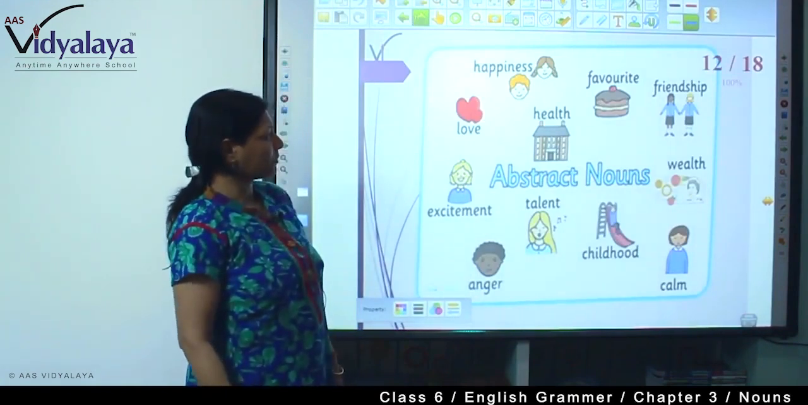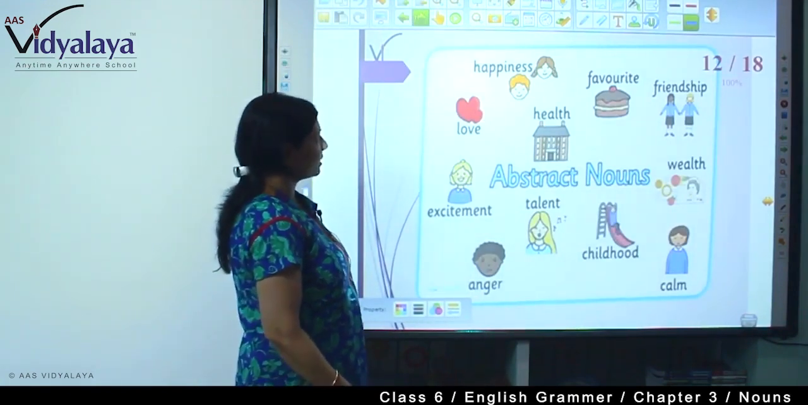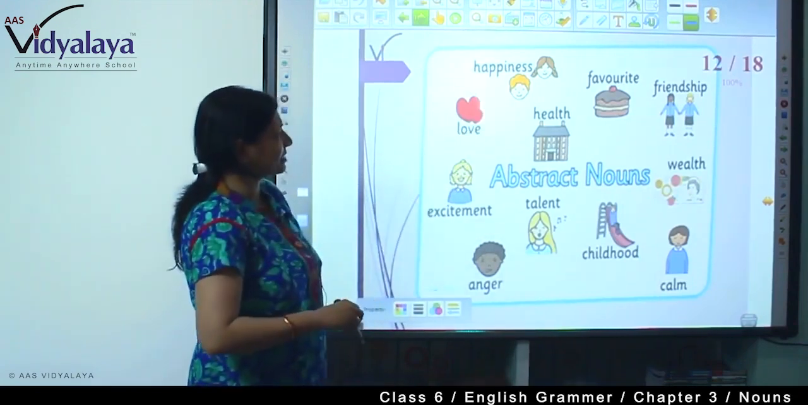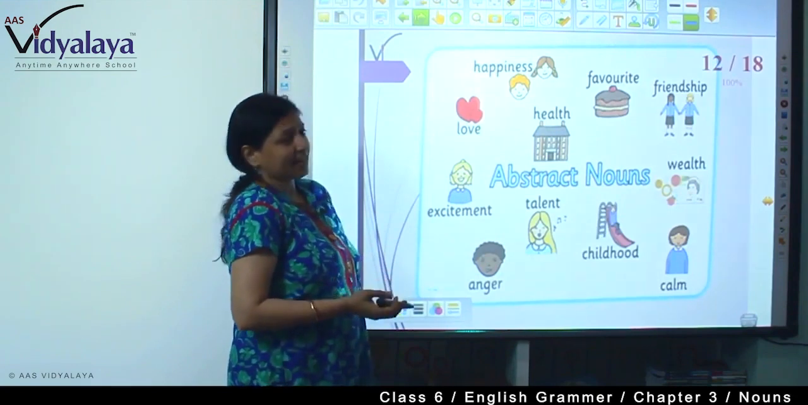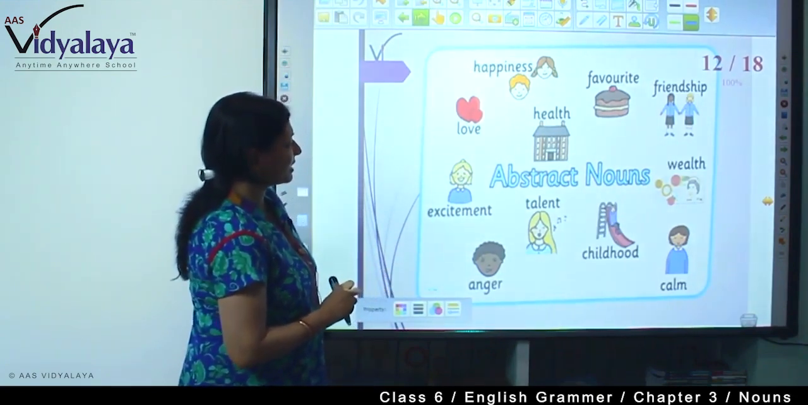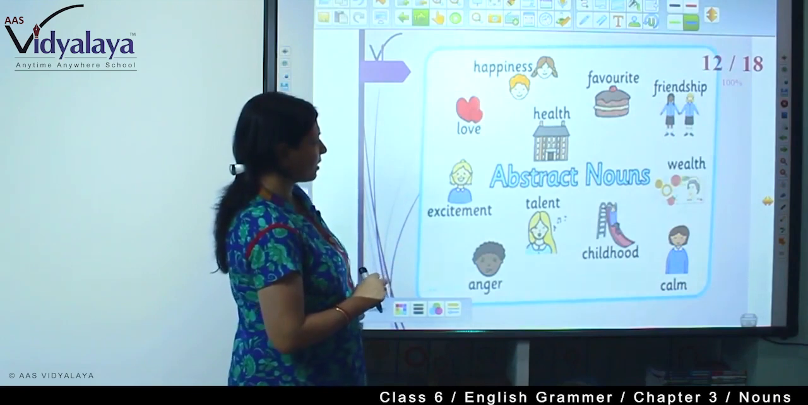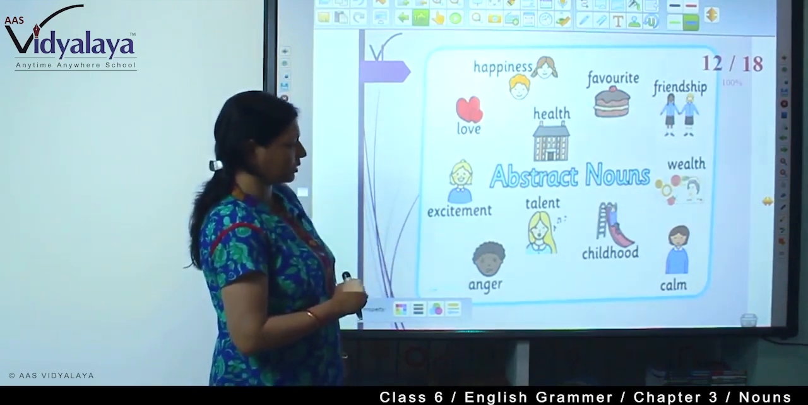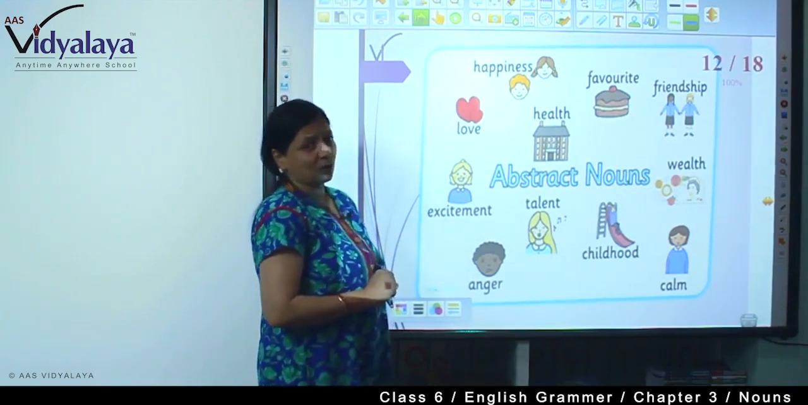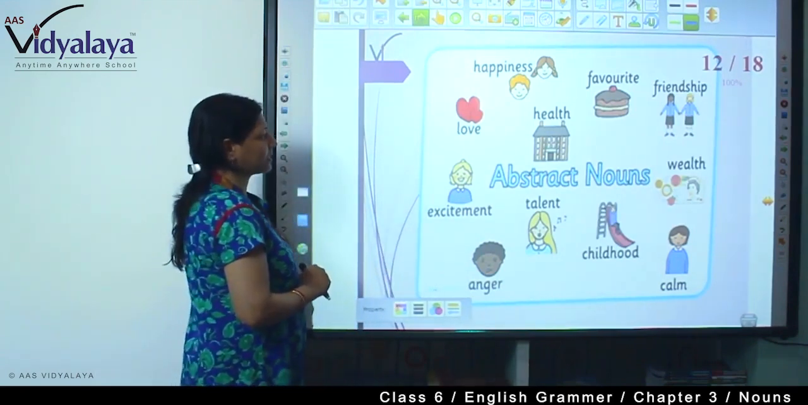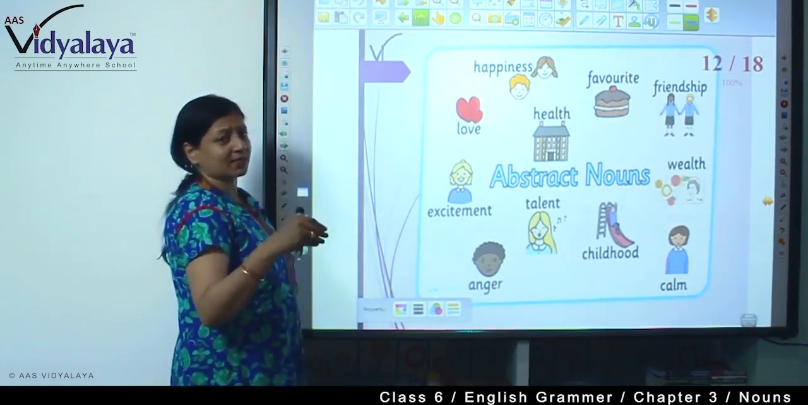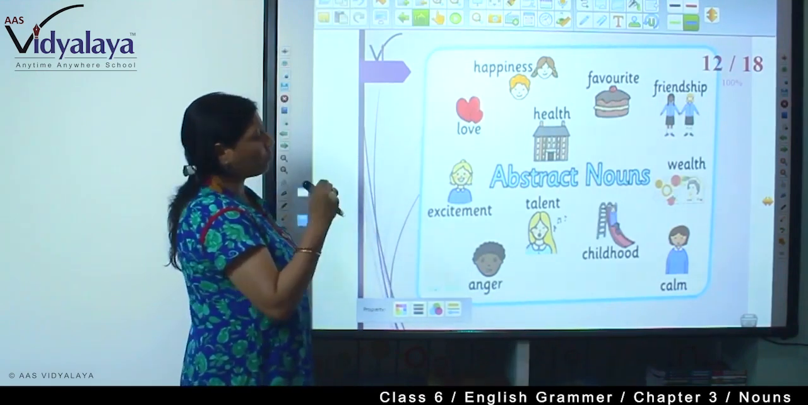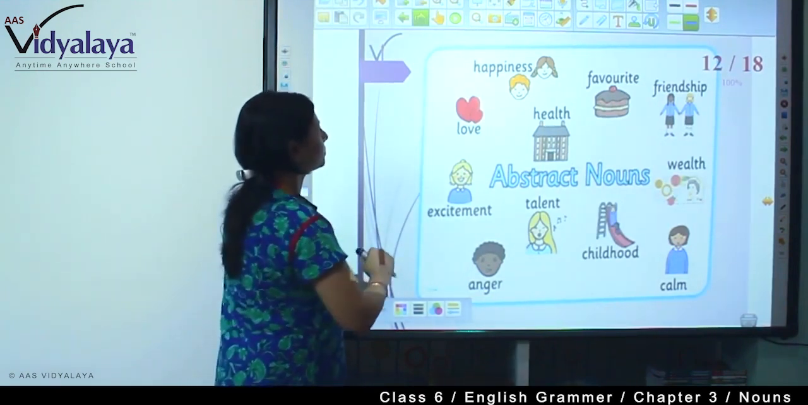See here, there is a group of things that I am showing with pictures. This is love, this is happiness. See the happy faces. Favorite, what is your favorite thing? Cake is my favorite thing. Health, then friendship, excitement, talent, anger, childhood, calm, wealth. All these are abstract things. There are so many abstract things, but these are some of them. So you should have an idea of what these nouns are.